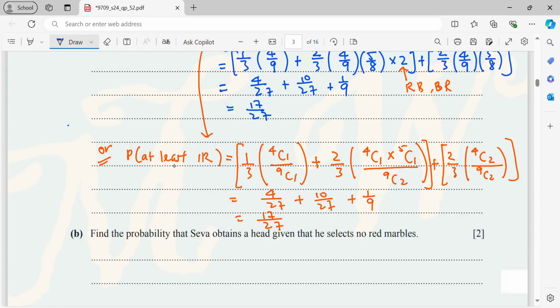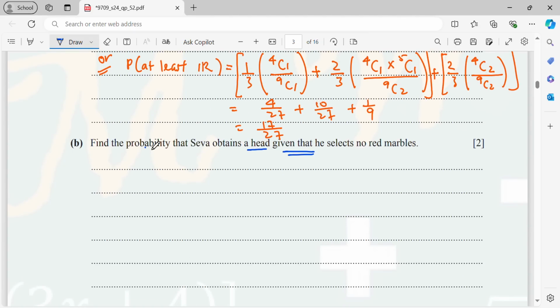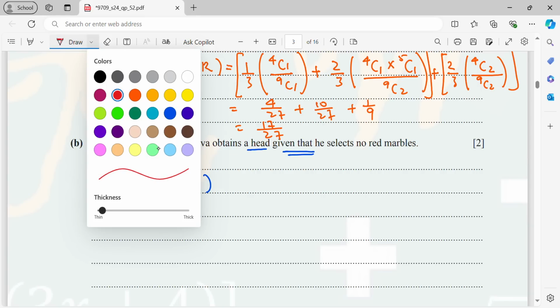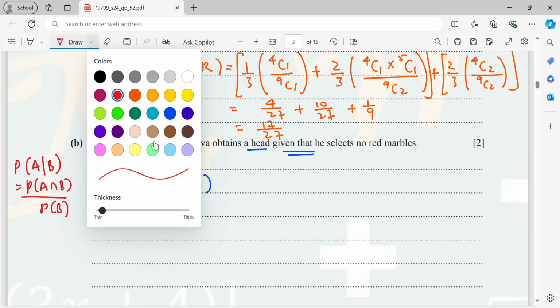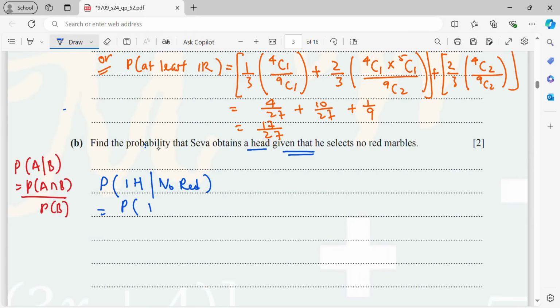Now B, find the probability that C1 obtains a head given that he selects no red marble. Okay, now because of given that is conditional probability, I will write P, probability 1 head, 1 H, given that no red, right? No red. So here, conditional probability formula is P(A|B), that is P(A intersect B) over P(B). That means now here, I will be getting P(1H intersect no red) over P(no red marbles).